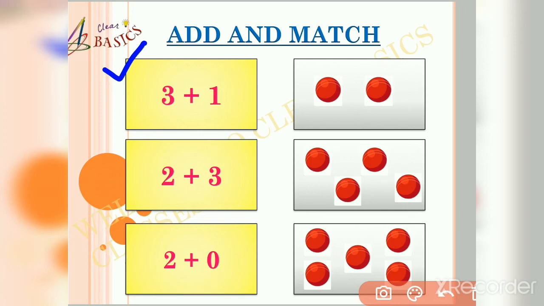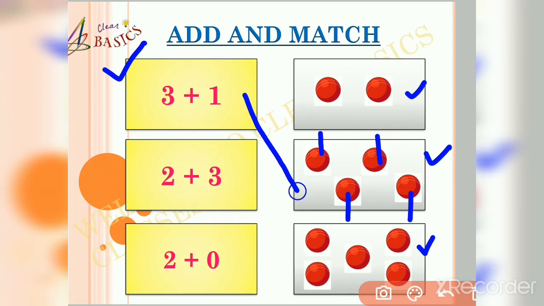In the first box, there are only 2 balls. In the third box, you can see there are 5 balls. And in the second box, there are 4 balls. 1, 2, 3, 4. So friends, I guess you have found the answer correctly. So now let us match the answer with the correct figures.